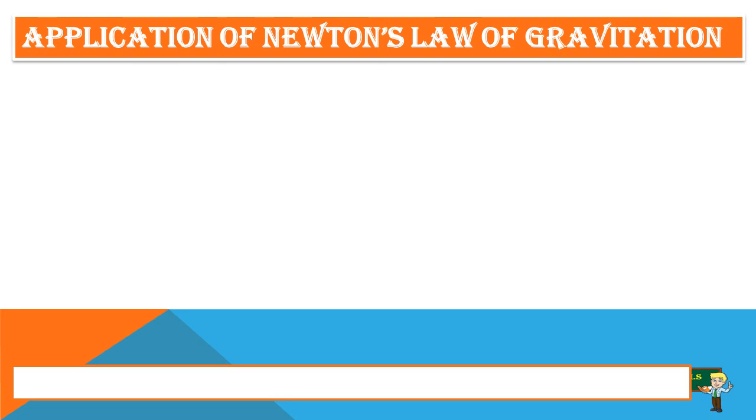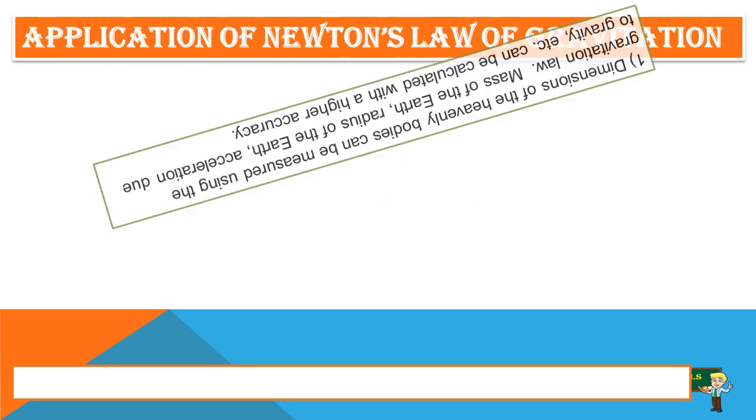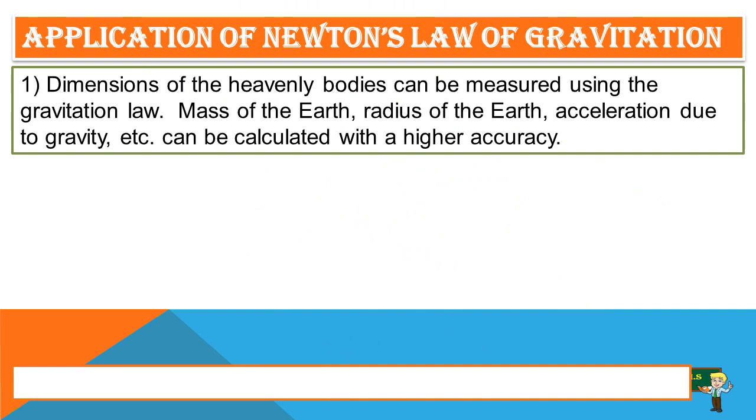Now, applications of laws of gravitation. As you know, the law of gravitation was given to us by Sir Newton. The first application is that dimensions of the heavenly bodies can be measured using the gravitation law. Mass of the earth, radius of the earth, acceleration due to gravity, etc. can be calculated with higher accuracy.